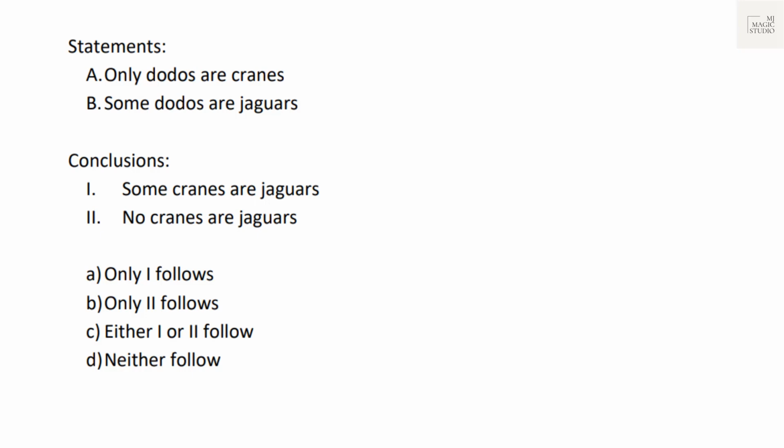Okay, let's give this a try. Only dodos are cranes. So these are cranes and only dodos are cranes. That means both are the same set. Only A are B's, both are the same set.